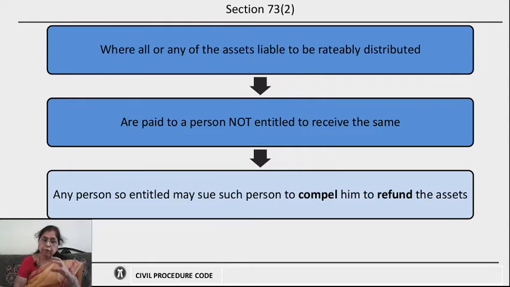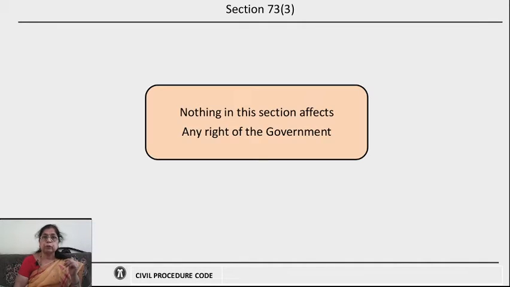That means when the assets are rateably distributed by mistake or erroneously or by some other reason, and paid to a person and that person is not entitled in law to receive those assets, then the person who is actually entitled can sue the person who has received the assets, compelling him to refund the asset. This has been provided under section 73 subclause 2.